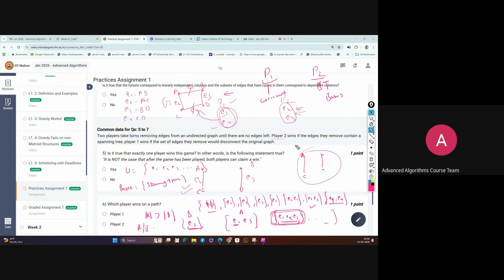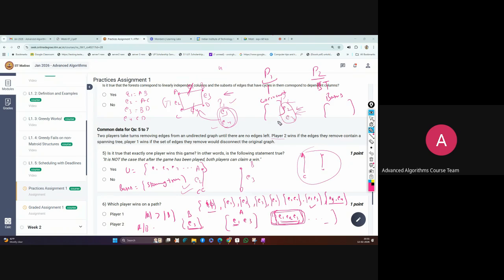If P1 removes E1, P2 cannot select the same edge. So their sets will be distinct, and there is no intersection between this basis and this co-circuit in this partition.